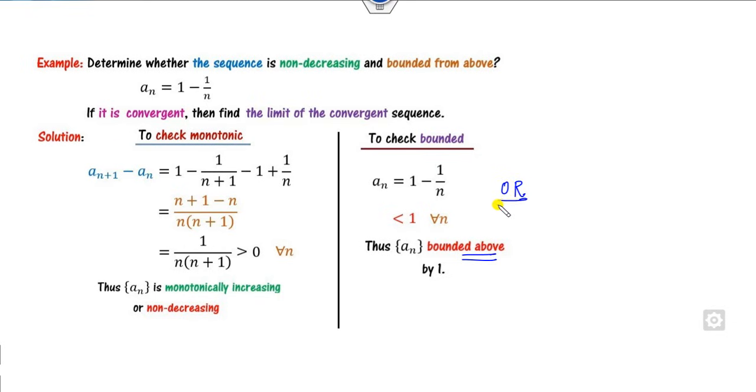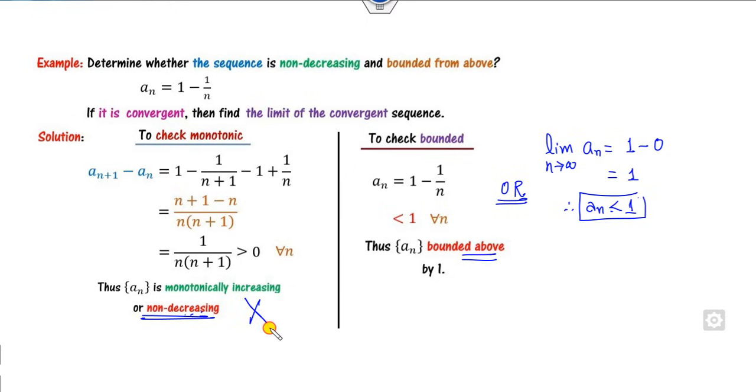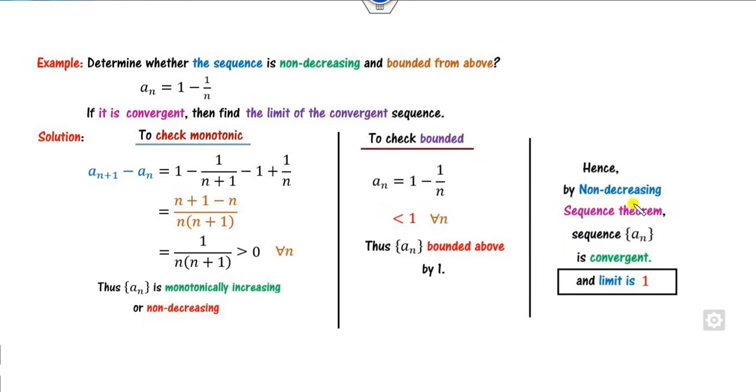Or second method: since you already proved that it's non-decreasing, take the limit as n approaches infinity of a_n. So what is that? It's 1 minus 0, which is 1. Therefore a_n is less than 1, so 1 is my upper bound. Make sure it is non-decreasing; if this condition is not satisfied, then you can't apply this method. This method is applicable only when you prove that it's monotonically increasing. So by this theorem, the sequence satisfies both properties, so it's convergent and the limit is 1.